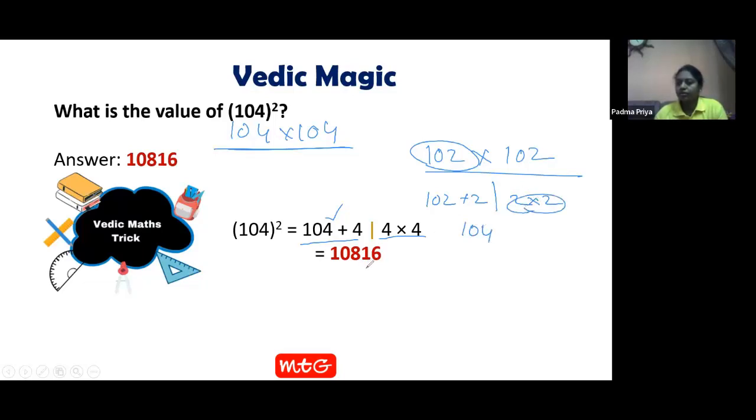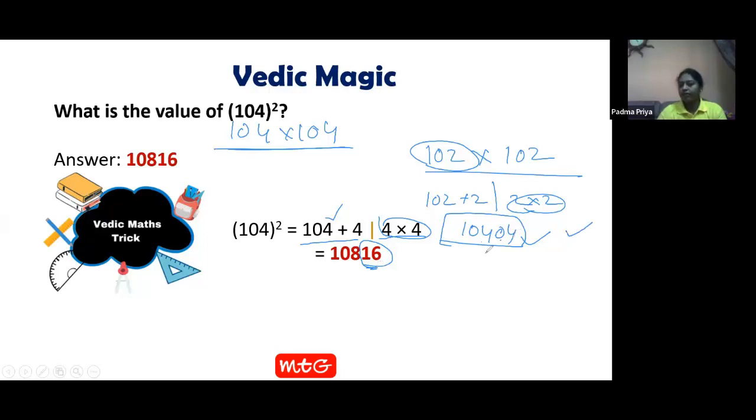But here there need to be 2 digits, so I will write the answer like this. If you want, you can check this answer by your general calculation method or your calculators. 102 into 102 is 10404. How easy is the answer? When you multiply the last digits, you should always get a 2-digit number. Here we have only 2 2s are 4, so I wrote it as 04. This is such an easy question.